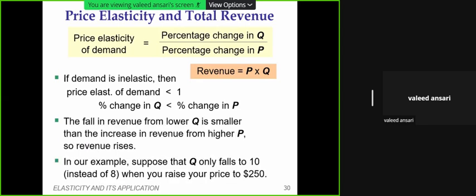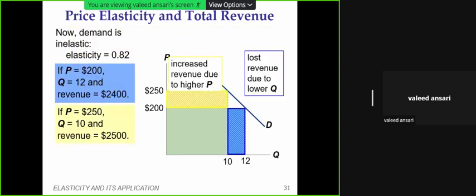Take another case. If demand is inelastic, meaning lower than one coefficient, whenever I say inelastic it means lower than one, and you increase the price, what will happen? The total revenue will increase, because the increase in price is greater than the decrease in demand. Therefore, the increase in price will lead to an increase in revenue, not a fall in revenue.